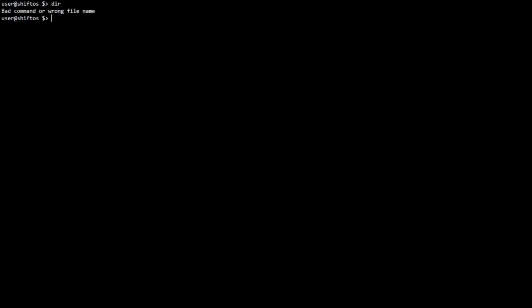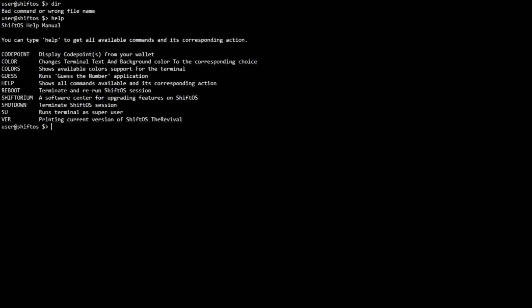So at this point, we still haven't got the tutorial, but I'll give you a tutorial of how to get your first time in ShiftOS. If you want to know what commands are currently available in ShiftOS, you can type help and then press enter. And there are some of the commands that are currently available: code points, colors, guess, help, reboot, shiftorium, shutdown, sue, and ver.